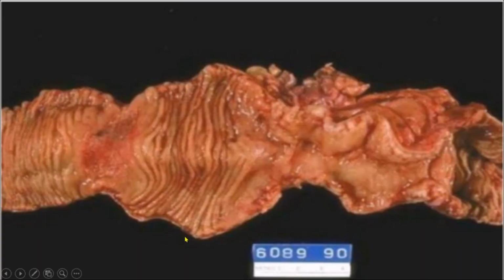A picture from the internet has clearly shown you the skip lesions, in which you can clearly appreciate alternating areas of normal intestine with diseased intestine. This is the normal intestine, this is the area with the skip lesion, this is again the normal intestine, and this is the area with the lesion in the intestine.